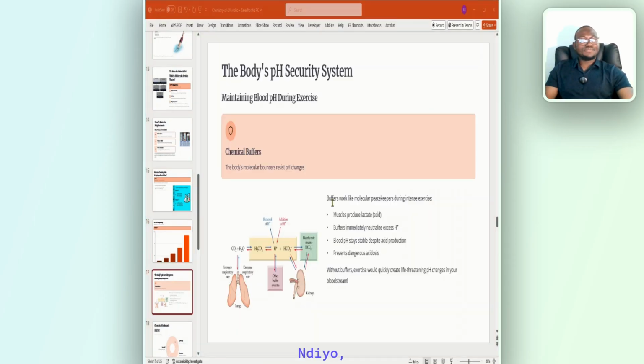All right? Now, before we even talk about the buffers, let's talk about energy. Energy is capacity to do work. We have potential energy, which can be chemical energy or free energy. All right? I need you to read that up. Also, we have chemical reactions. And chemical reaction is a process by which a covalent or ionic bond is formed or broken.